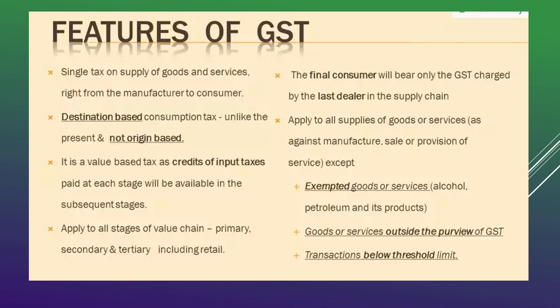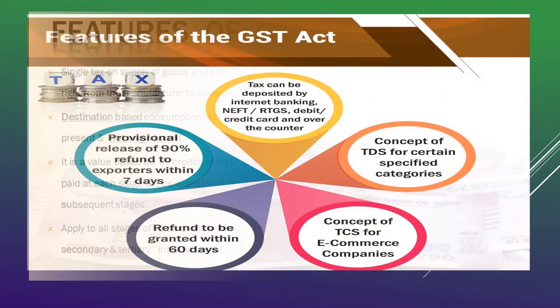exempted goods. So what are exempted goods under GST: alcohol, petroleum and its products, goods or services which are not under the purview of GST, and the transactions which are below the threshold of GST. So these three are called exempted goods or services. I repeat over here, exempted goods or services: alcohol, petroleum and its products, goods or services which do not come under the purview of GST, and the transactions which are below the threshold limit of GST. So all these things are being exempted.